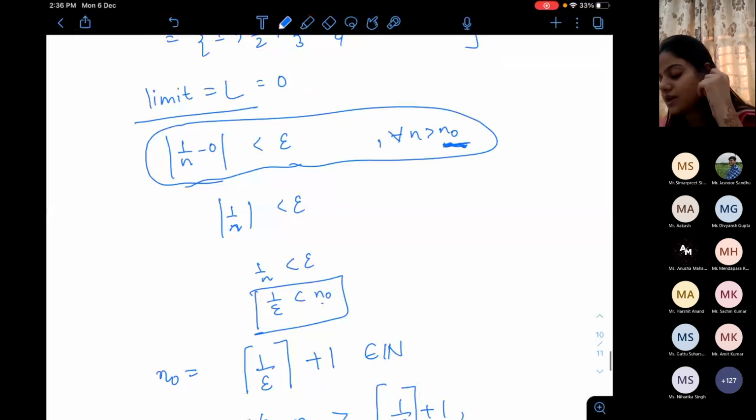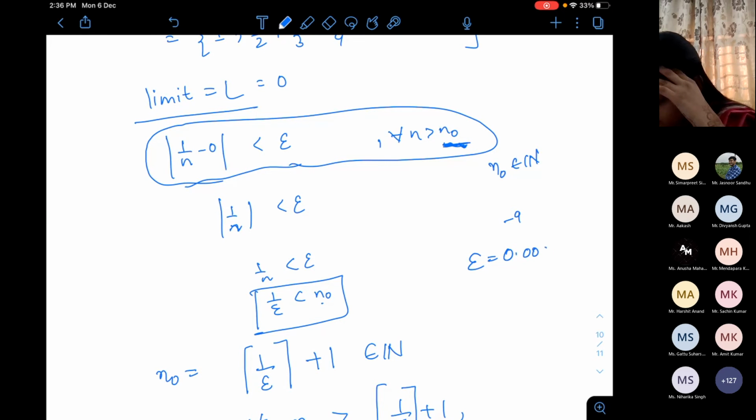If 1 by epsilon is minus 1 to the, let's say this to be, then 1 by epsilon cannot be a natural number, no? Yes or no? I doubt myself, so let me change. It can be a natural number.